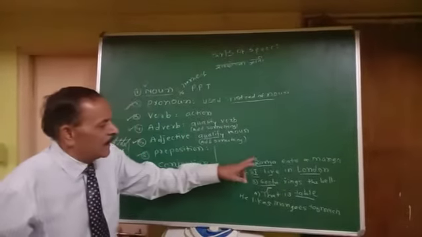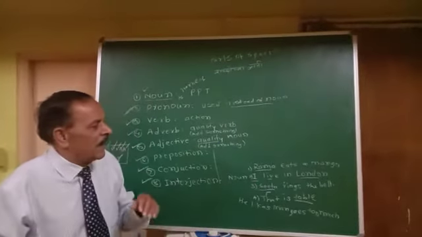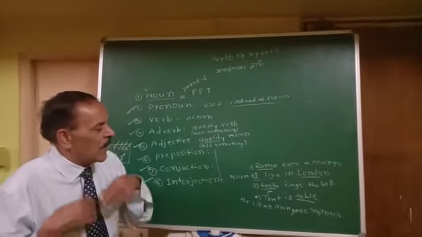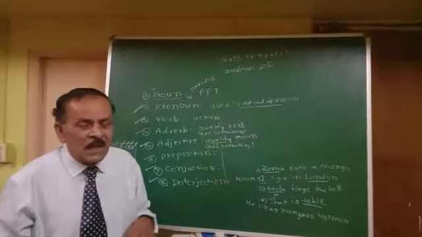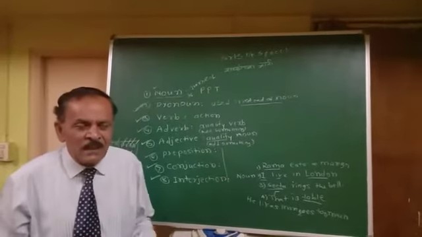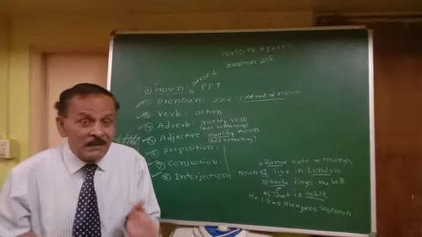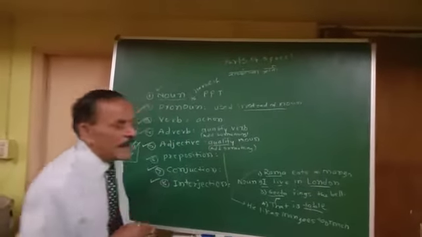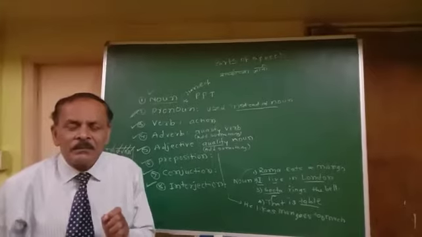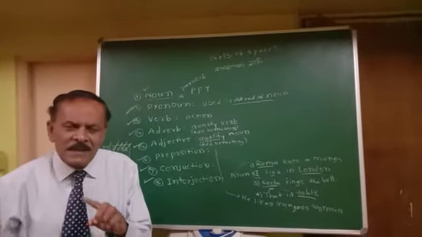You see that every time we cannot say that Rama eats a mango. Rama likes mangoes too much. Rama comes here. Rama goes there. Every time we cannot say Rama, Rama, Rama, Rama. Instead of Rama, we have to use he there as it is masculine gender and singular one.